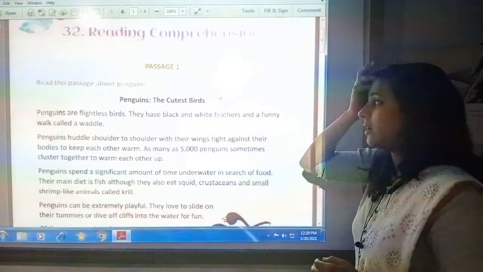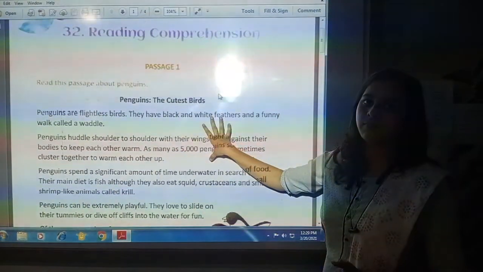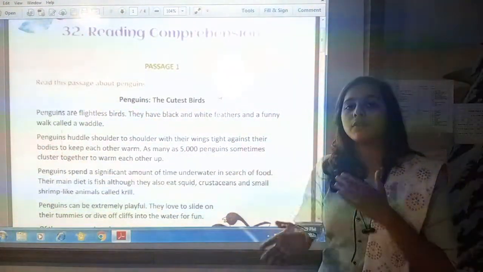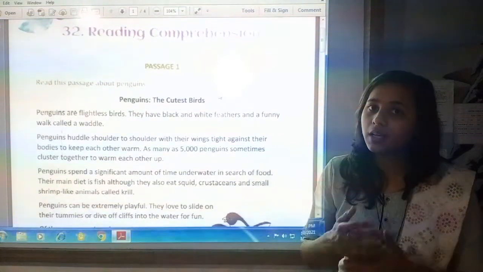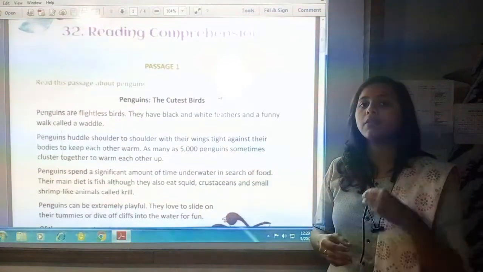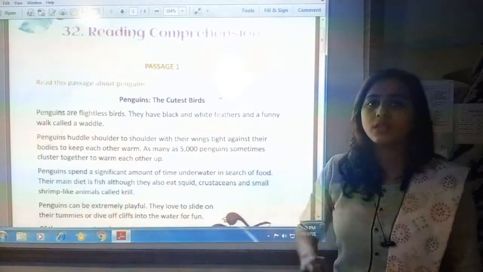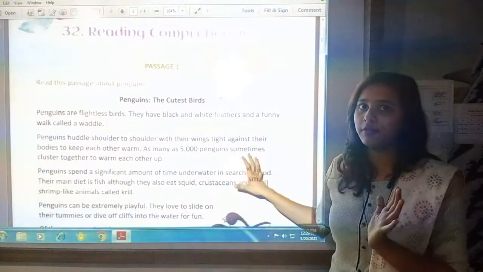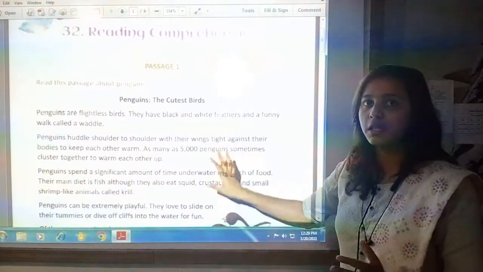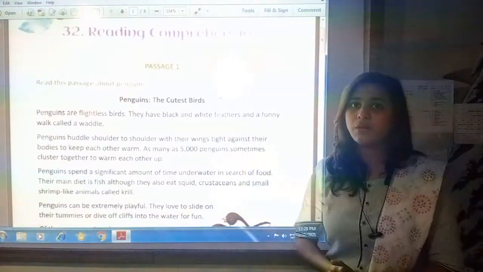Now, let us see one example. We will read the title, understand it, and then we will read the paragraph. I will explain it to you, and then we will see the question answer. And we will try to find the answer of those questions from the given paragraph. So, how you have to do that we will understand with this example. Let us begin now.